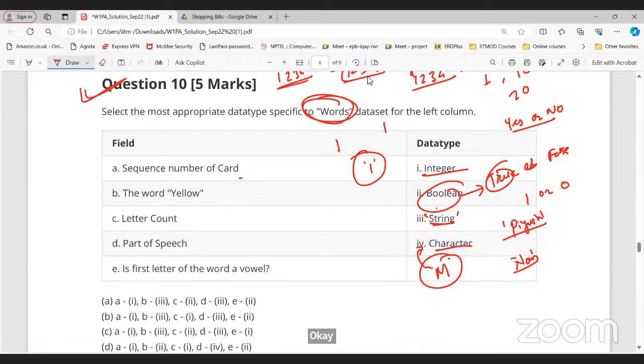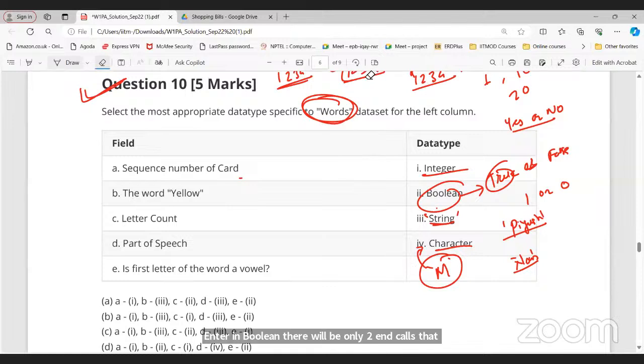Also, should there be just one kind of quotation, single or double? Double quotation is fine. Both are fine. If there is A, B, C, D, sir, will it not be a string? No, both single quotation and double quotation are fine. It depends on the programming language we are using, but for this course we'll say both are fine.